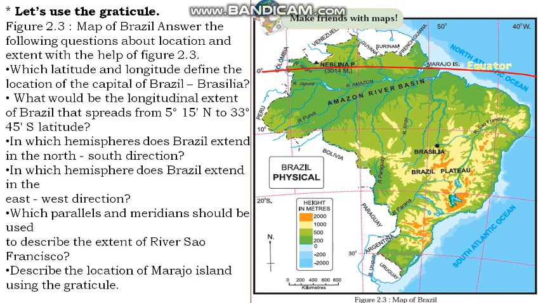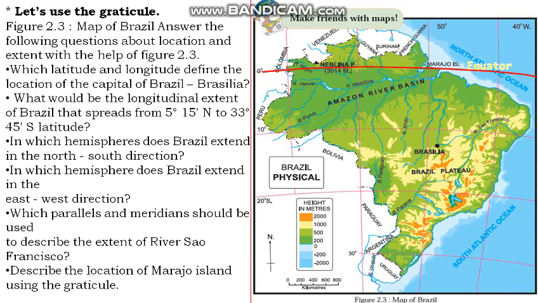What would be the longitudinal extent of Brazil that spreads from 5 degree 15 minutes north to 33 degree 45 minutes south latitude? Answer: longitudinal extent would be 34 degree 47 minutes west to 73 degree 59 minutes west.